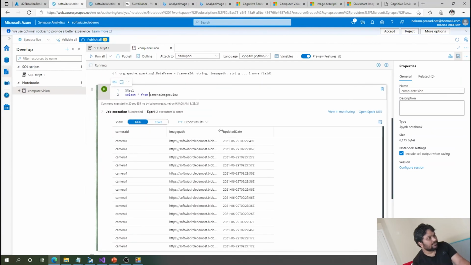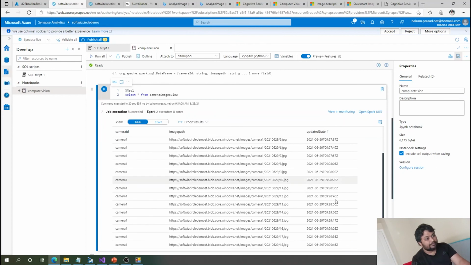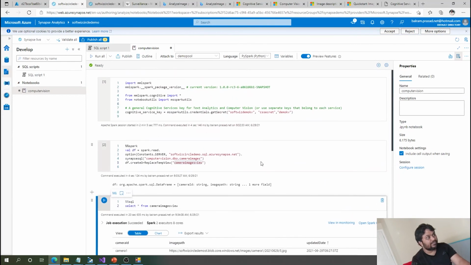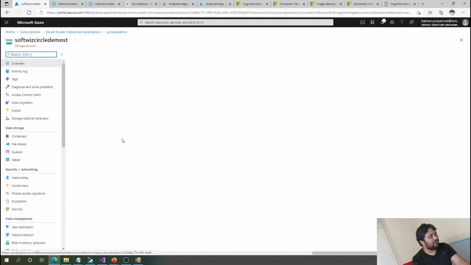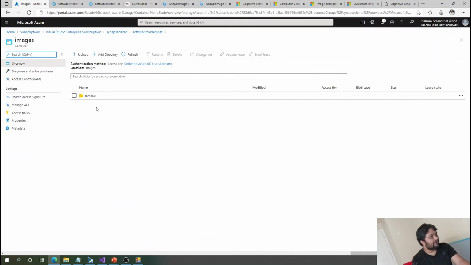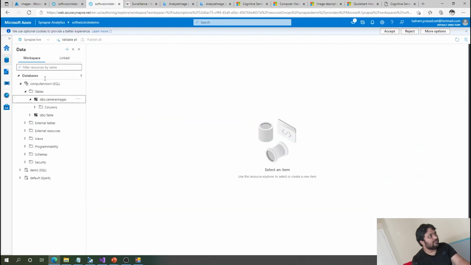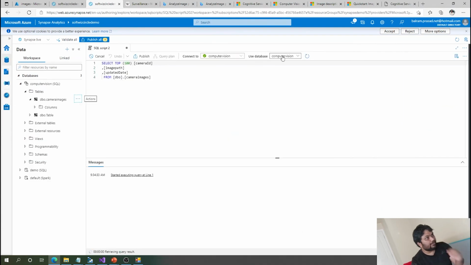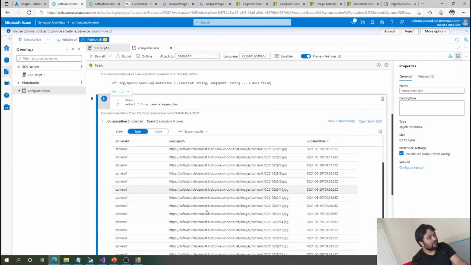Okay, so we can see the image, the camera's ID sending it, the image path, and the updated dates showing when it was sent. If you go quickly and see that container and those images, you will see more images have come in till now. So these are all present over there. And in that SQL table which we have seen, this is what we are going to see. So now we are able to see it.